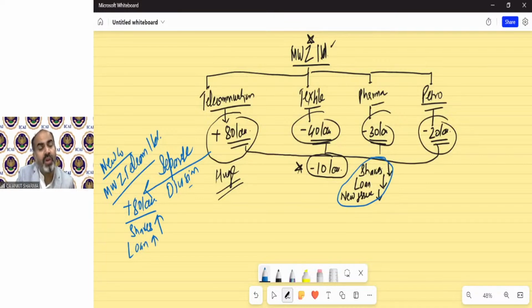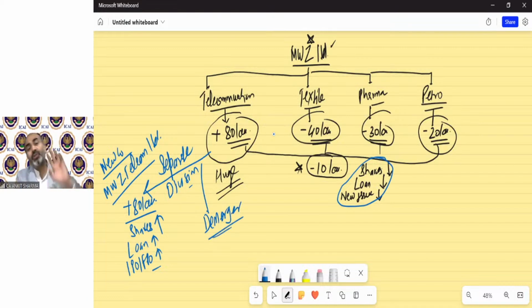If they issue new shares in the market, IPO, FPO, then there will be shareholders ready to purchase them because this is a profit-making company. So this process of separating one or more divisions from a company to form a new company is called demerger. And you can see it is the opposite of merger.